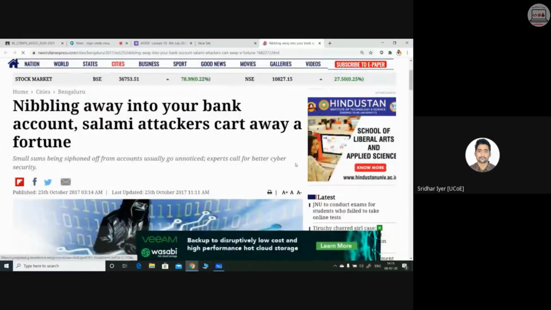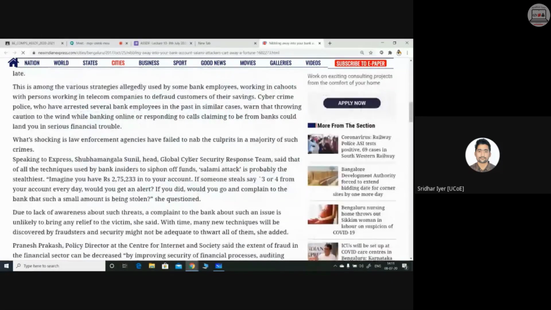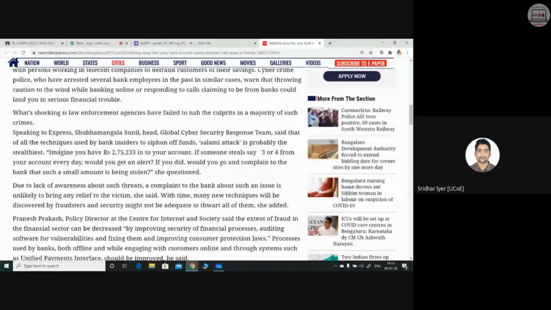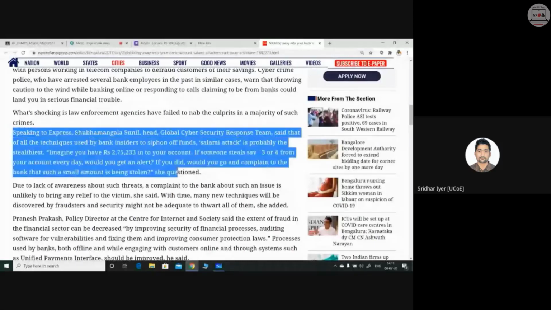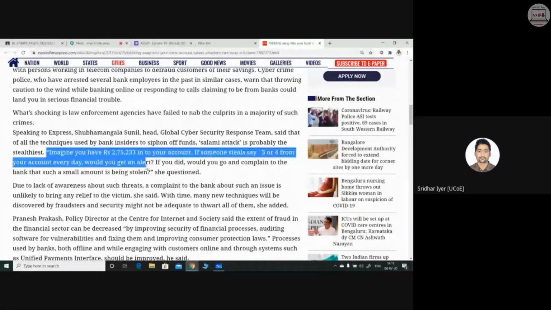Okay, this is a simple case study that actually had happened. I have taken the example from some situations like this only. Okay, see over here. This was just an article taken from an interview. I'm just reading out this particular part. Imagine you have 2,75,233 in your account. If someone steals, say, rupees 3 or 4 from your account every day, would you get